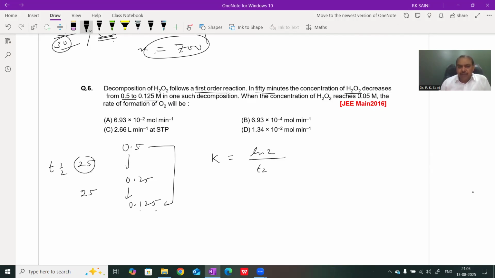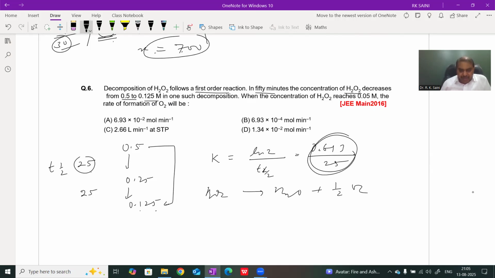We know that ln2 equals 0.693, divided by the half-life 25. Therefore, the rate constant is this. And now we write ROR, the relative rate of reaction. Suppose H2O2 decomposes as H2O plus half O2.